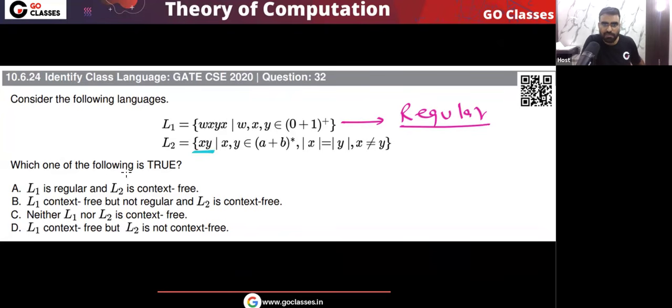L2 is saying xy, where the length is the same but they are different. Actually, this is similar to your WW complement. If you remember, I told you this WW. We have already seen in our lectures that if your W is a binary string like (0 or 1)*, then we have seen this standard result, that in this situation the language WW is not CFL.